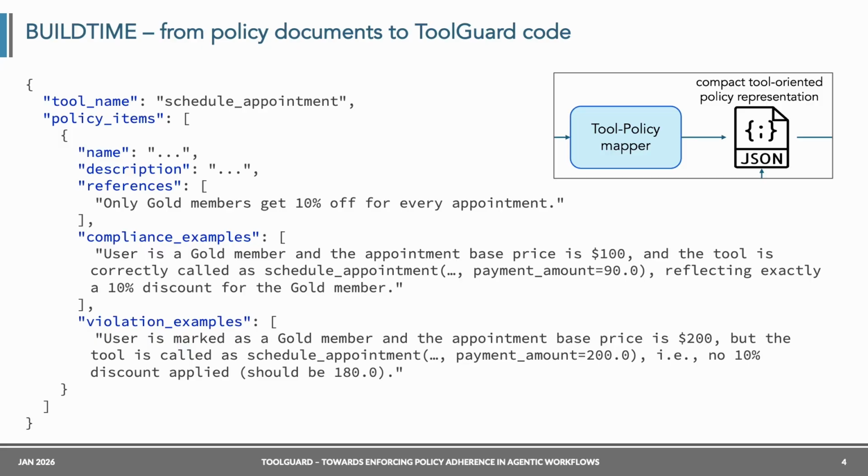The first built-in outcome is a compact, structured document mapping policy items to tools. The policy "only Gold members get 10% off for every appointment" is mapped onto the Schedule Appointment tool. Each policy item would have its entry in this document. Moreover, we generate compliance and violation customer request examples to make sure the consequently generated code is compliant with these examples. It allows tool invocation where valid and raises an exception where a user request goes against one or more company guidelines.